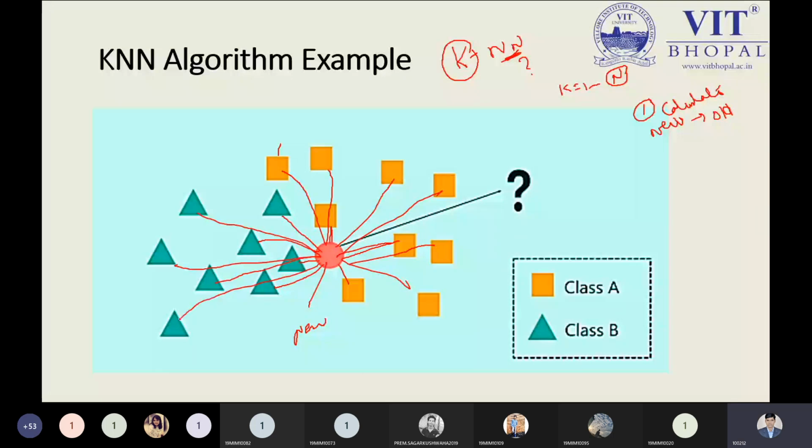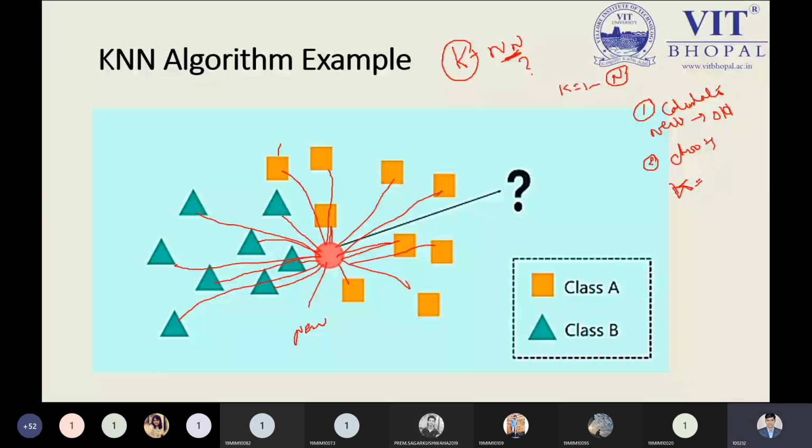Now I have calculated the distance from each and every data point. Now this point is clear. Okay, the second step is that you need to choose the k value. So this k value, just tell me what value I must take for k. You can take any value right now. Tell me what value I must take for the k.